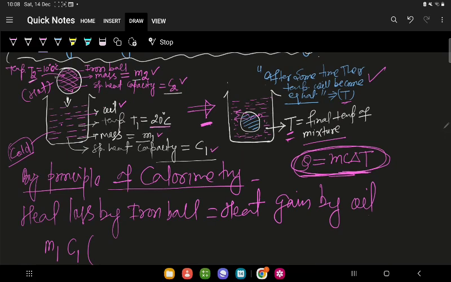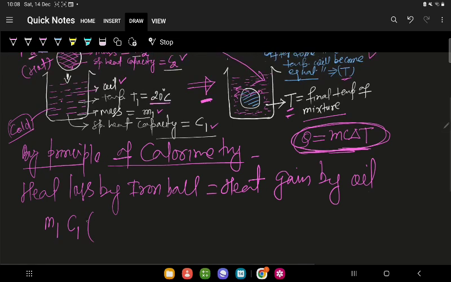Initially iron ball is at 100 degrees Celsius, and its final temperature is going to T, because this is the final temperature. So iron ball का temperature 100 से कहाँ पे जाएगा? T degree Celsius पे. So we can write T2 minus T.